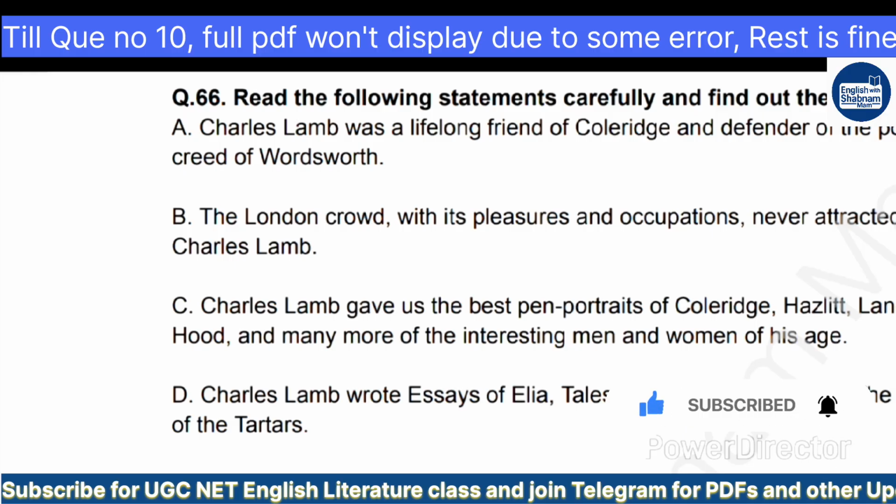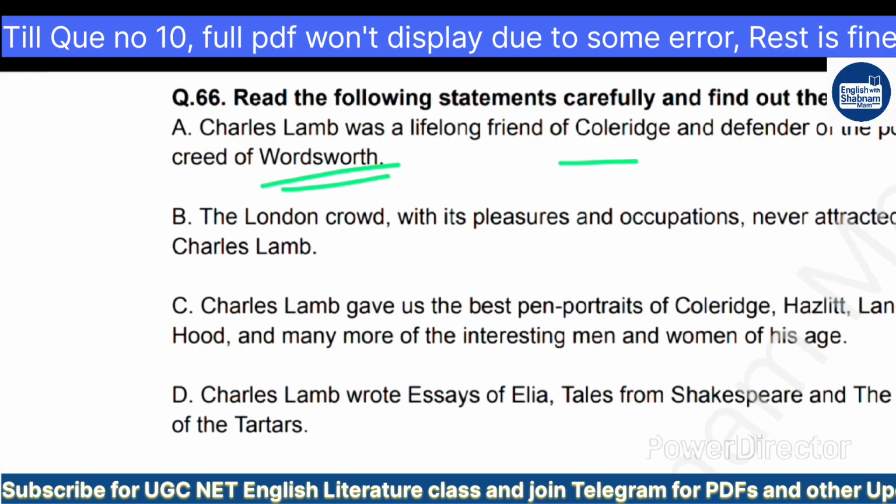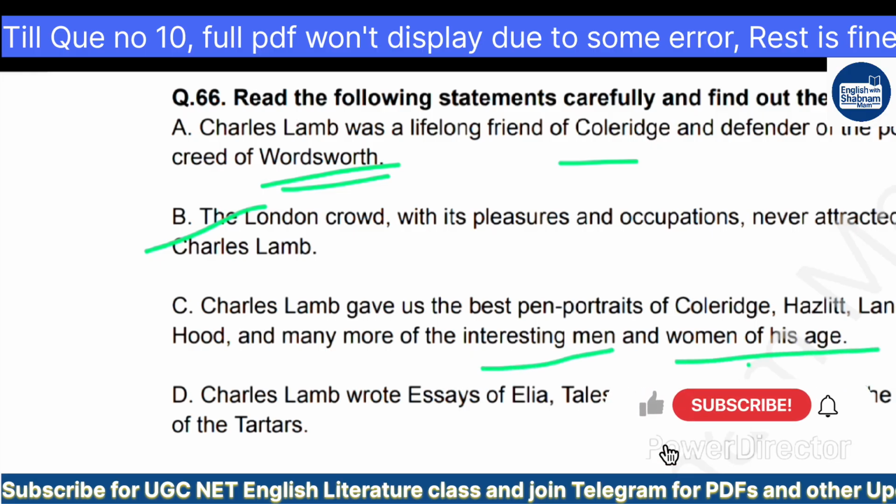Charles Lamb was a lifelong friend of Coleridge and defender of the poetic creed of Wordsworth. Option B, the London crowd with its pleasure and occupations never attracted Charles Lamb. C is saying Charles Lamb gave us the best pen portrait of Coleridge, Hazlitt, Landor, Hood, and many more of the interesting men and women of his age.